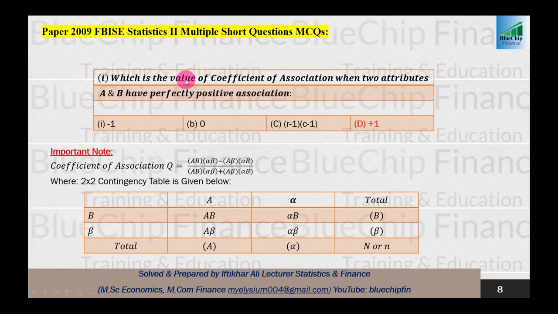Which is the value of the coefficient of association when two attributes A and B have perfectly positive association?